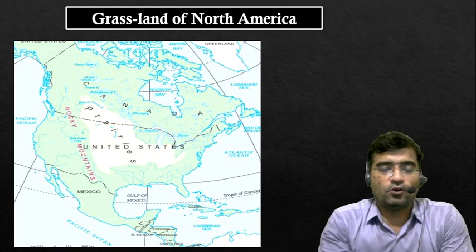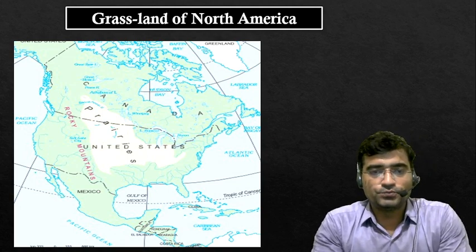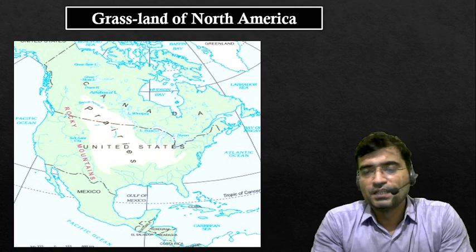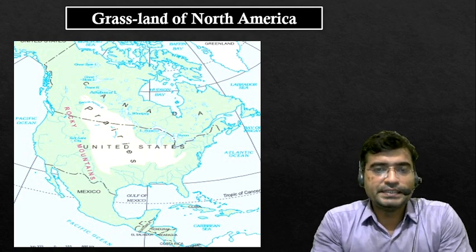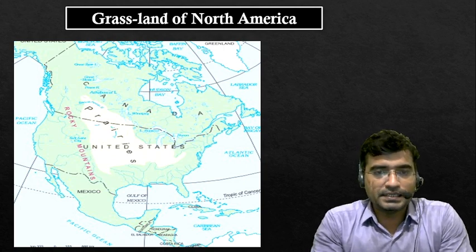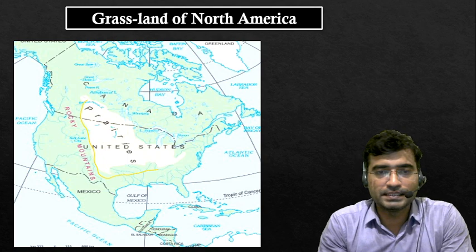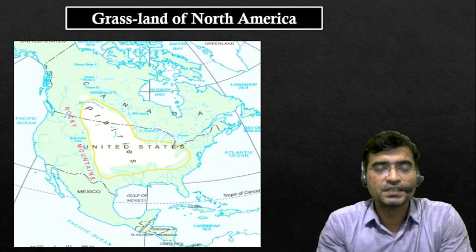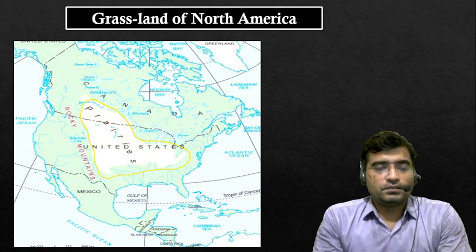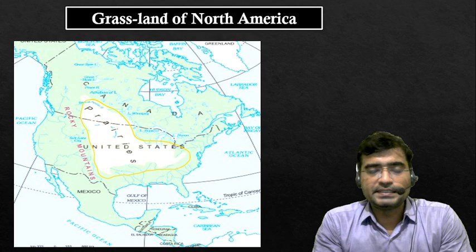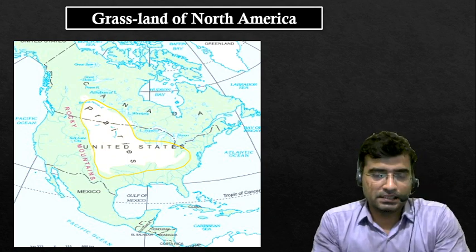As far as North America is concerned, first identify the major grassland of North America. In North America, a vast area comes under the grassland called prairies. You can identify here, this is the area of prairies. As far as the characteristics of prairies are concerned, it is a temperate grassland.